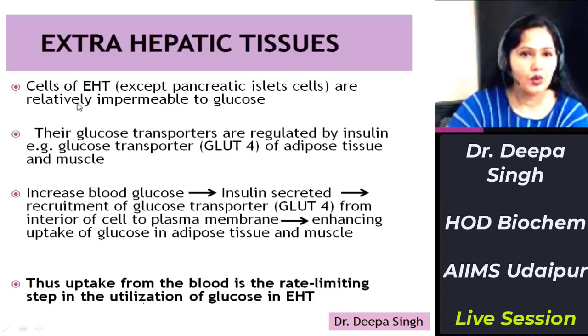They will only take up glucose when the blood glucose concentration is high, with the help of insulin. Insulin regulates glucose transporter 4 of adipose tissue and muscle. Increased blood glucose concentration, insulin secreted. Insulin will recruit this transporter from the interior of the cell to the plasma membrane, which will enhance the uptake of glucose in adipose tissue and muscle. Thus, uptake of glucose in these tissues is the rate limiting step for utilization of glucose.